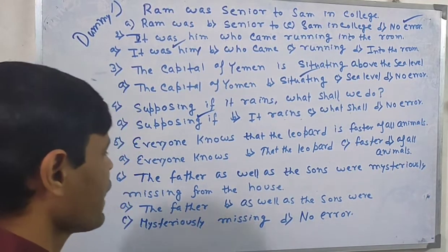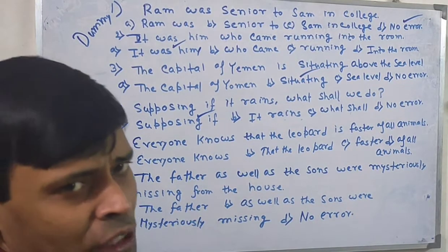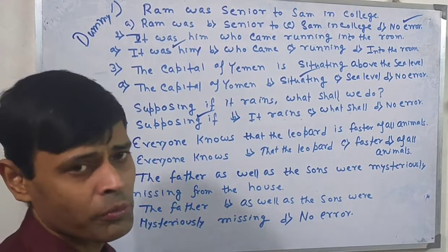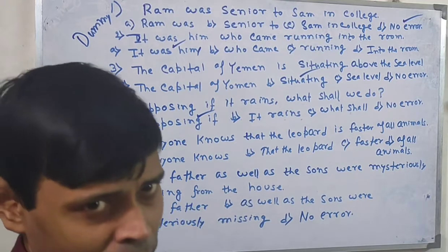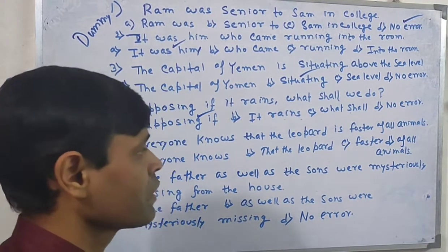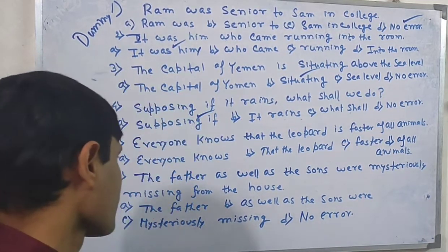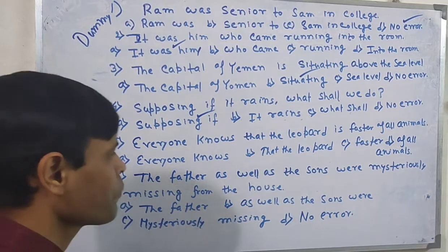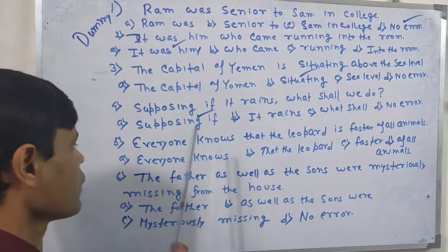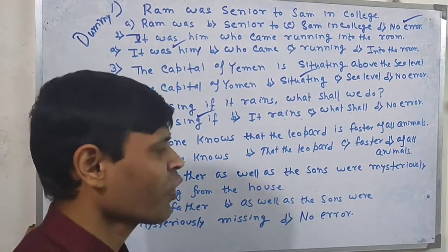Everybody knows that the leopard is faster of all animals. Faster. We are going to use the word fast in the comparative form. But while using the comparative form, it is always mandatory to write than, except some cases. Everyone knows that the leopard faster of all animals. Then what will be the answer? The answer is everyone knows that the leopard is faster than all other animals.